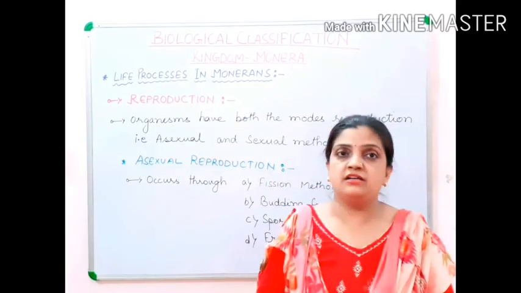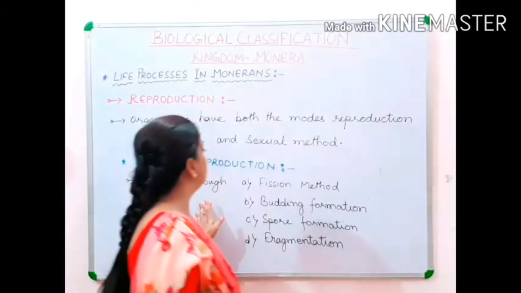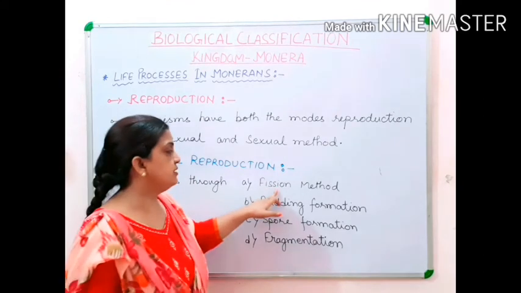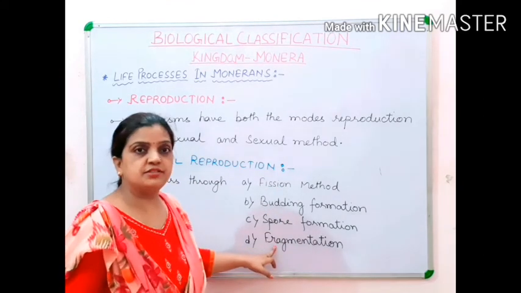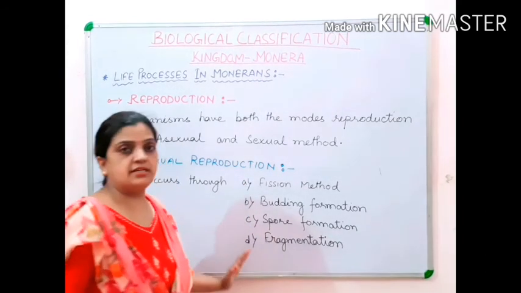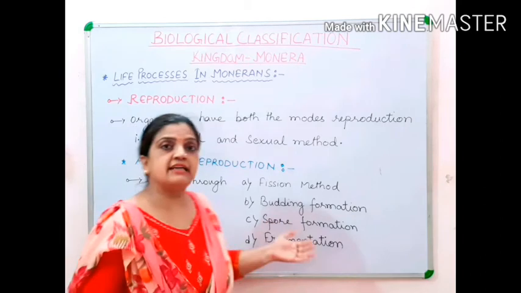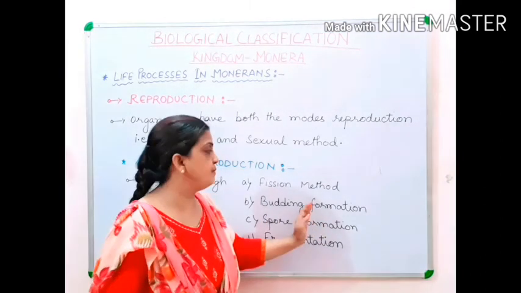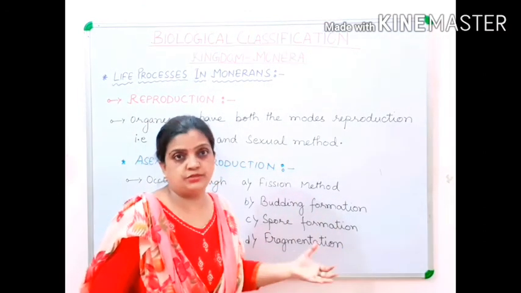If I start with the asexual method, then various types of methods are adopted, like the fission method, budding method, spore formation, and fragmentation. With all these processes you are very familiar, and as I am discussing the characteristic features of the kingdom Monera, I am not going to explain here again how they take place.